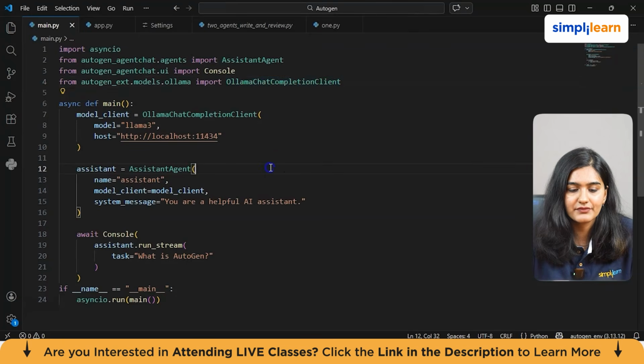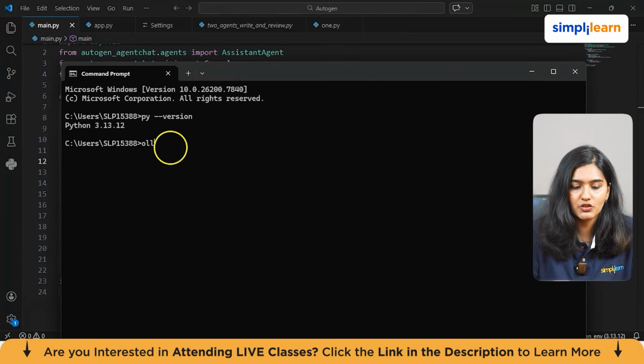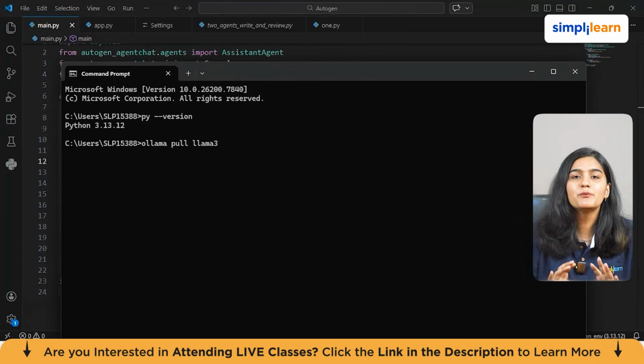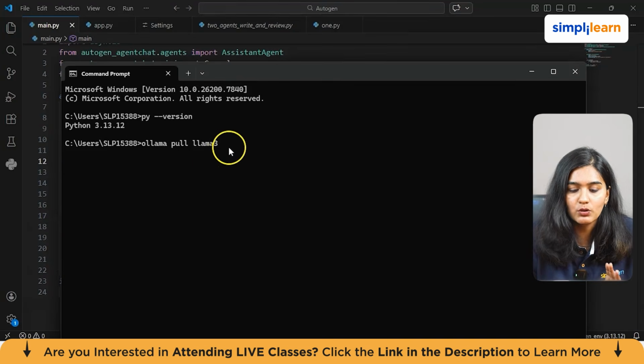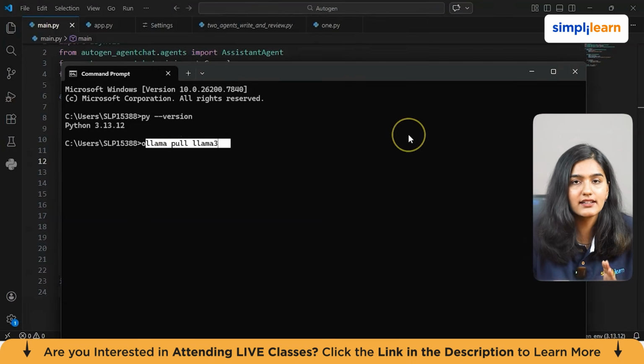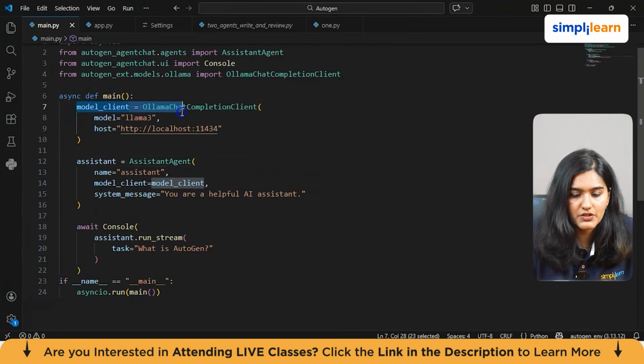So for this Llama 3 model, you just go to your CMD and here you put ollama pull llama3. Whatever model you would like to use from Ollama, just write ollama pull llama3 and it will automatically get downloaded from here. Now next, moving to the main function, we create something called model client, which is here.